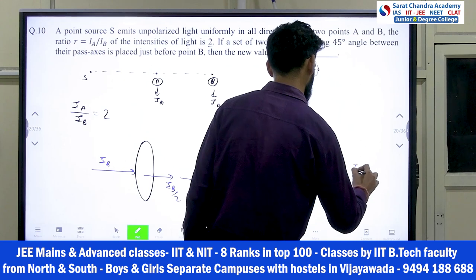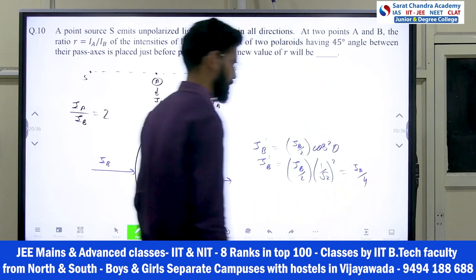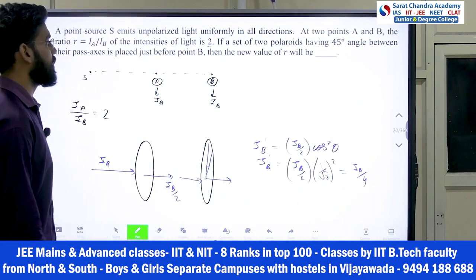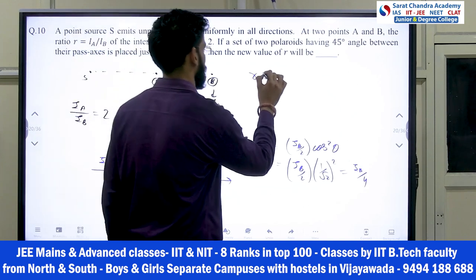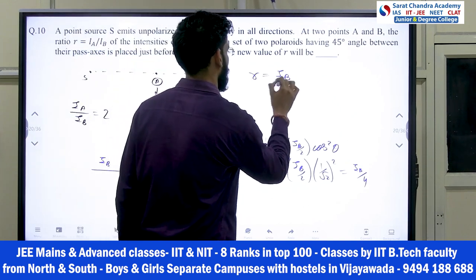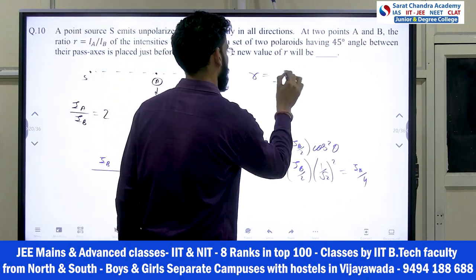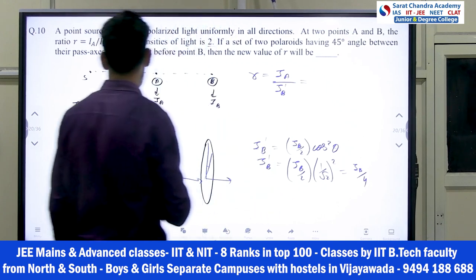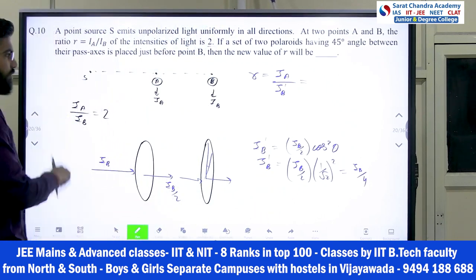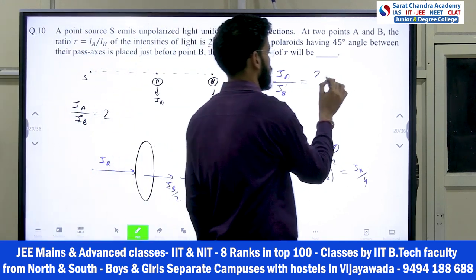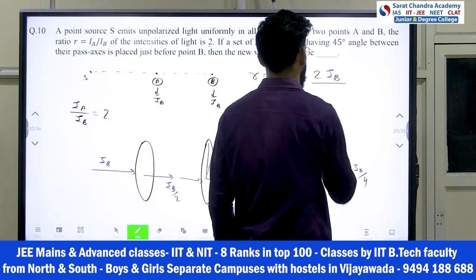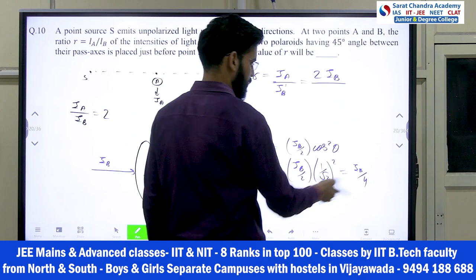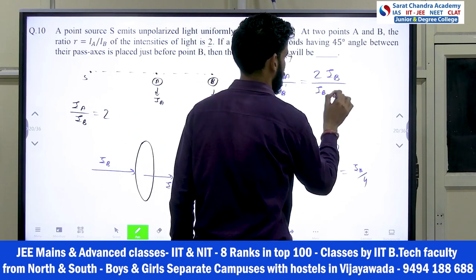That will be IB by 4. Now what he is asking is the new R, the ratio. That is IA upon IB dash. IA I can write as 2 times IB, divided by IB dash, which is IB by 4.